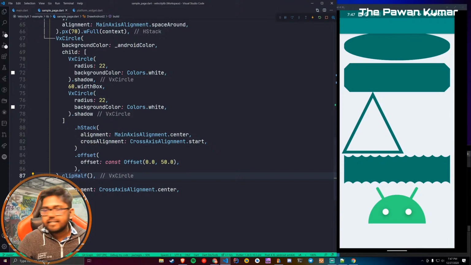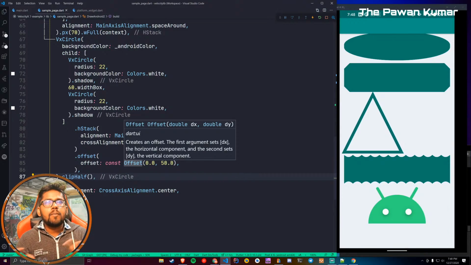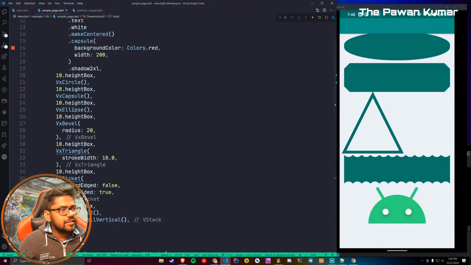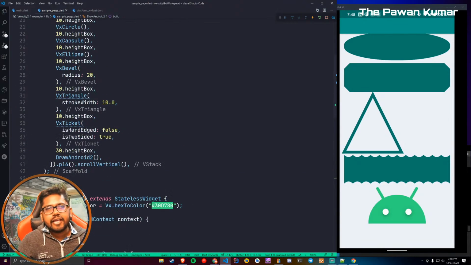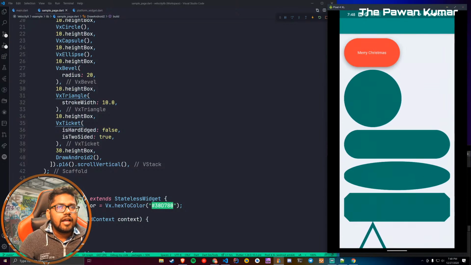But yeah, let's draw a Tesla. We can draw a Tesla as well, it's not a big deal, bro, at least the upper part of it, but that will take some time. Now let's not get into that. But what I wanted to show you is these things like shadow, transform, rotate, and all this. And using this, like capsules, triangle, and all, you can do almost everything. That's the idea of this particular thing.